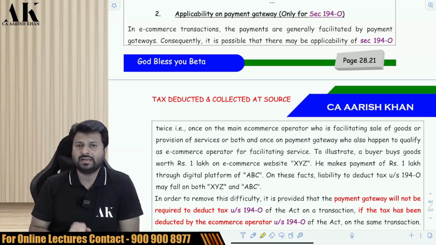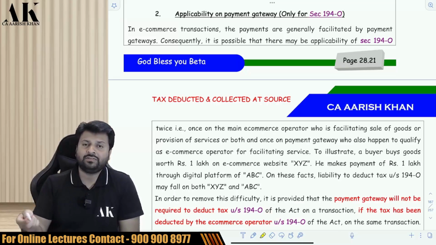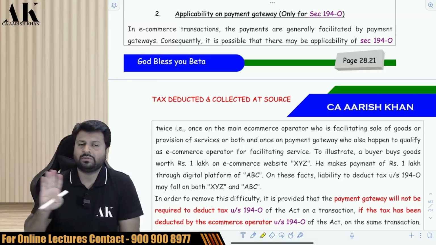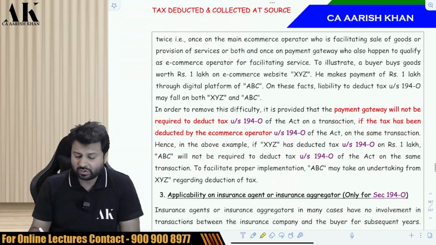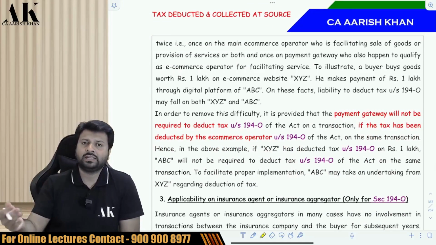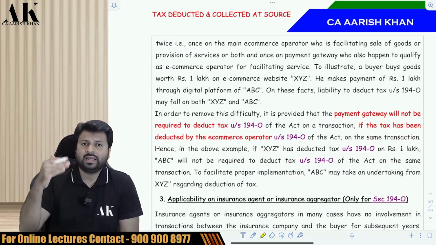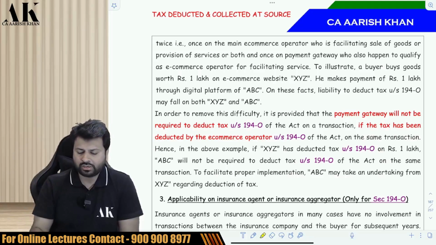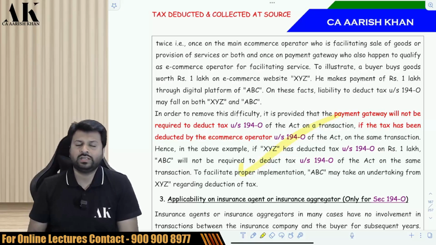The government has said that Razorpay is not liable to deduct TDS if Amazon has deducted the TDS. So if Amazon has deducted the TDS, then Razorpay, while making the payment, is not liable to deduct the TDS. This is what has been written over here. For that purpose, Razorpay will take an undertaking from Amazon, asking whether you have deducted TDS or not. If Amazon says yes, then Razorpay will not deduct the TDS. That is what has been written over here.